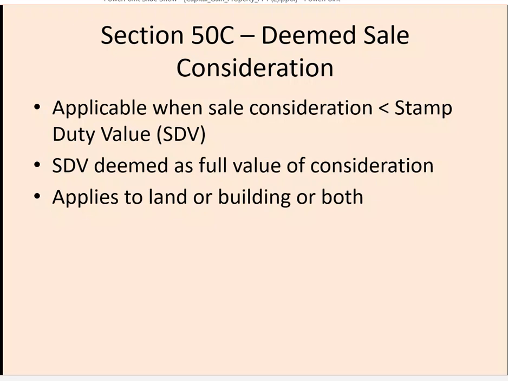So all types of property have a municipal valuation on which stamp duty is calculated. It is also called stamp duty value. If a seller sells the property at a price which is less than the stamp duty value, in that case the government will consider the stamp duty value as the sale value and will ignore the sale value. So even if the sale value is less, the assessee has to calculate capital gains taking stamp duty value as the sale value. And this rule applies to land or building or both.